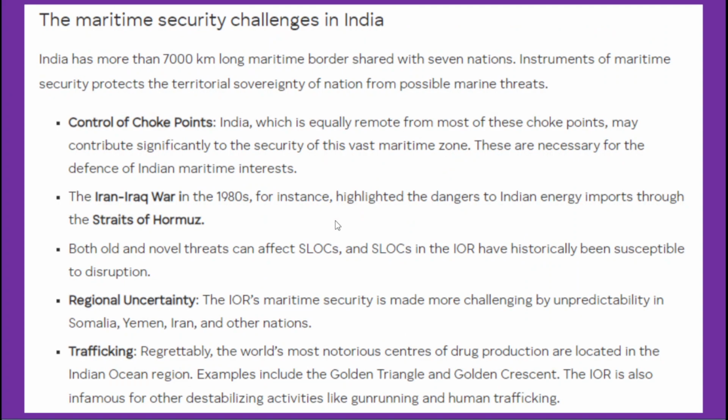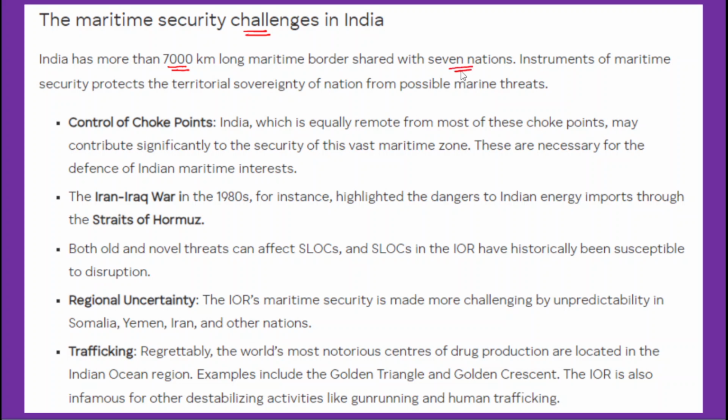Now after that, we will discuss these maritime security challenges in a detailed manner. If you look at the maritime boundaries, India has around 7,000 kilometers of maritime border. In fact, India shares this huge maritime boundary with around 7 nations.